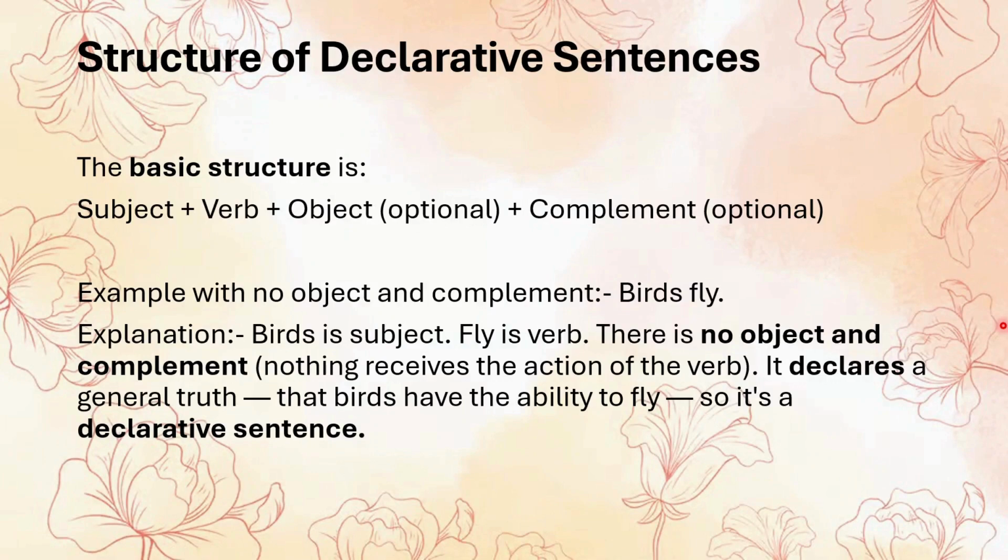So, even with just a subject and a verb, you can form a meaningful declarative sentence that communicates a clear idea. This structure helps us build simple to complex sentences by adding objects or complements as needed, but the core remains the same. We are stating something clearly and directly, which is the main purpose of a declarative sentence.